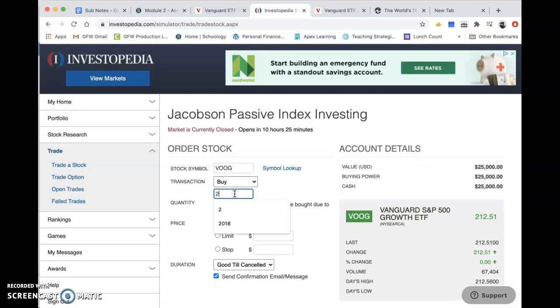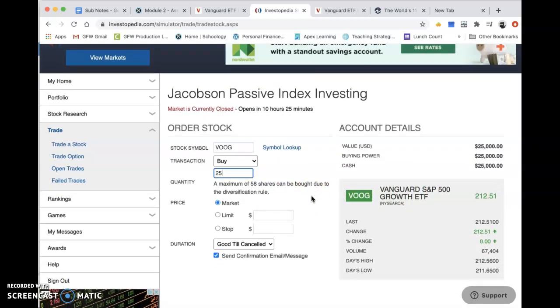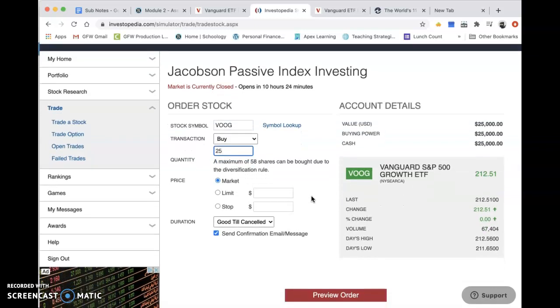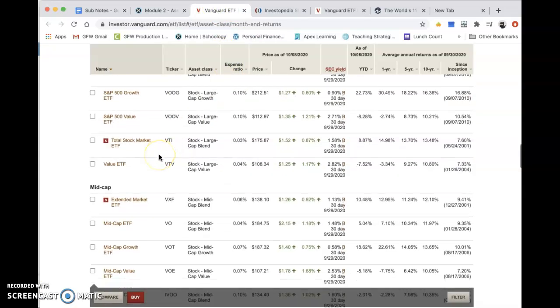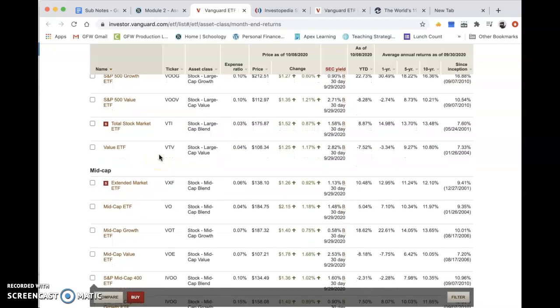Maybe I'm just going to buy 25 shares of that one and get myself in that, and then maybe I'll buy something else. But I want you to get all your money into the market. So put all 25,000 in there, get a handful, 2, 3. Maybe you want to buy a real estate one. Maybe you want to focus one on the S&P 500. Well, maybe you want a small cap, a mid cap, different options. But take a look. I want you to get some familiarity with these Vanguard index funds, and we'll see how they perform. All right.